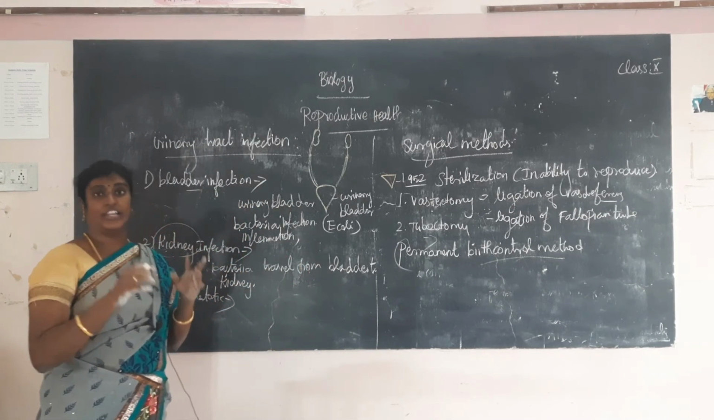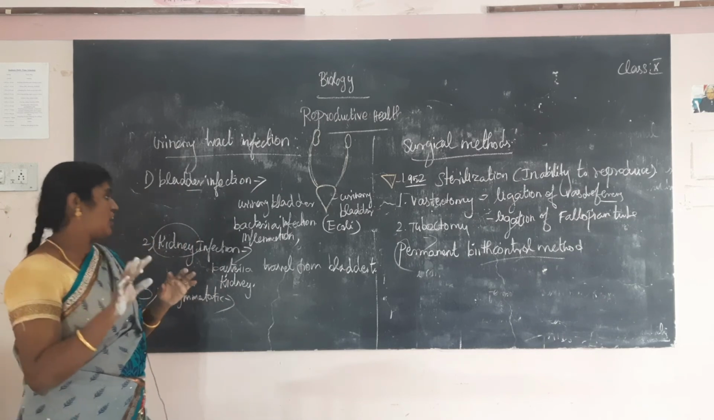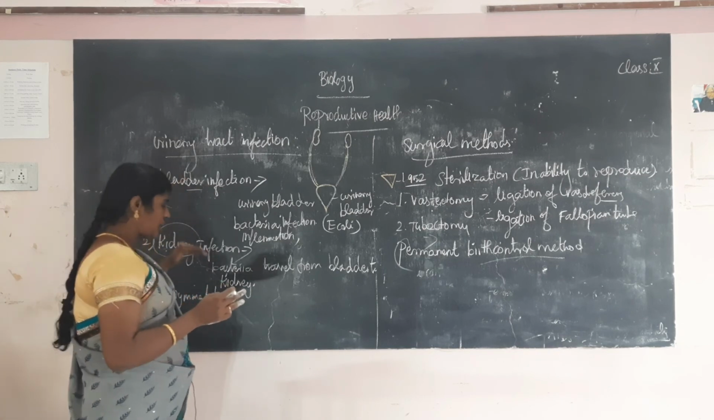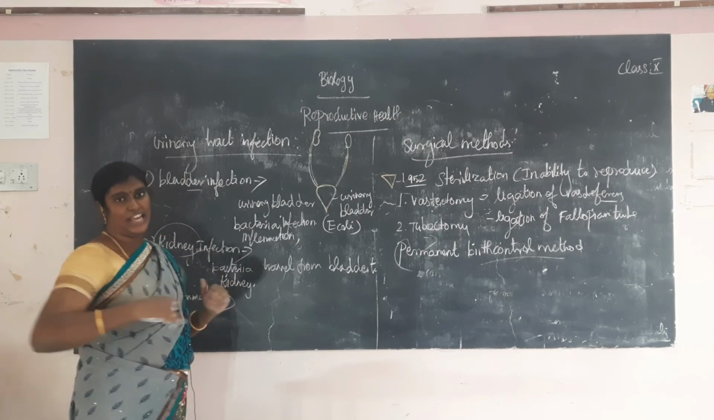So what is urinary tract infection? Sometimes infections occur in the urinary tract. That is called urinary tract infection. What are the types of urinary tract infection? Bladder infection, kidney infection, and third, asymptomatic infection.